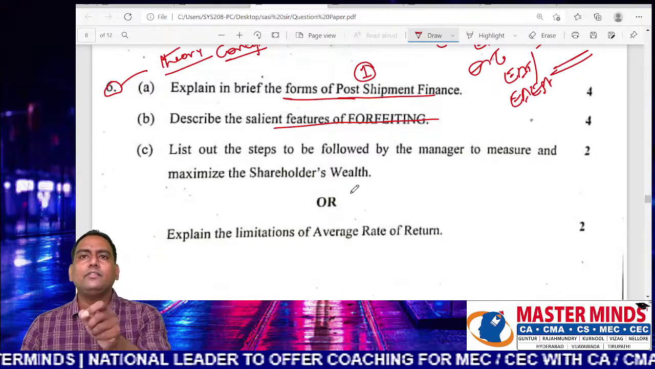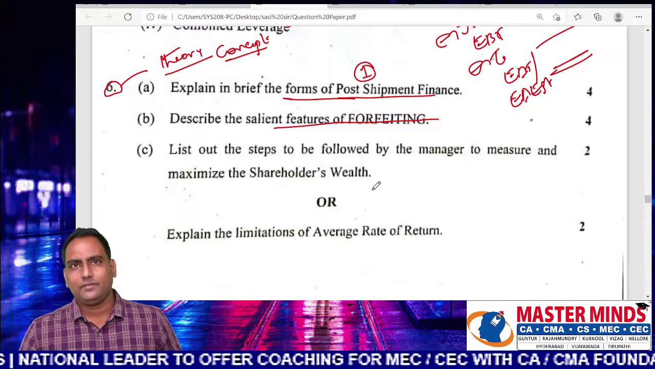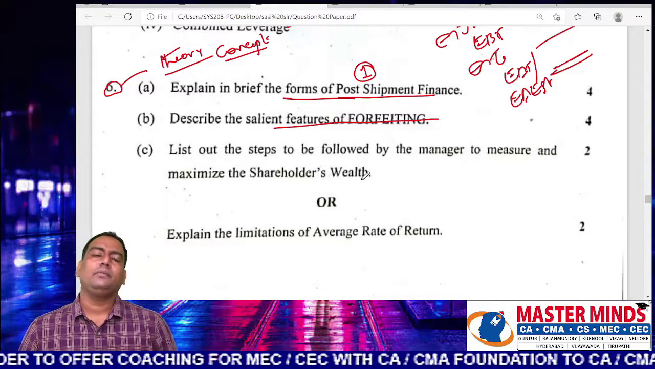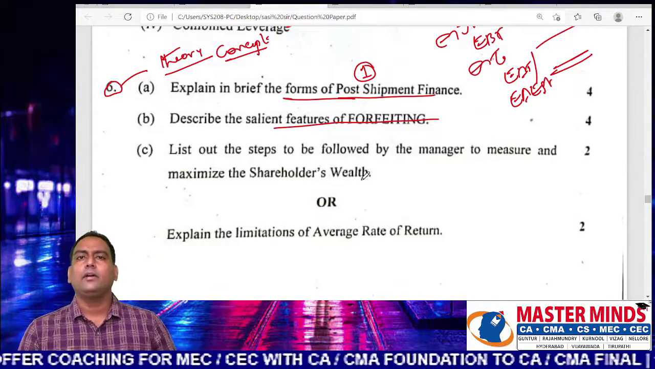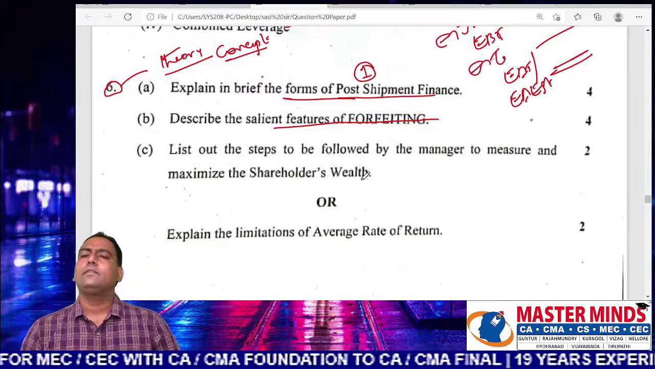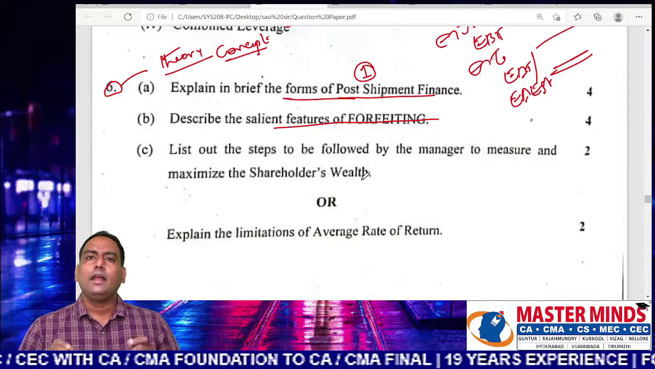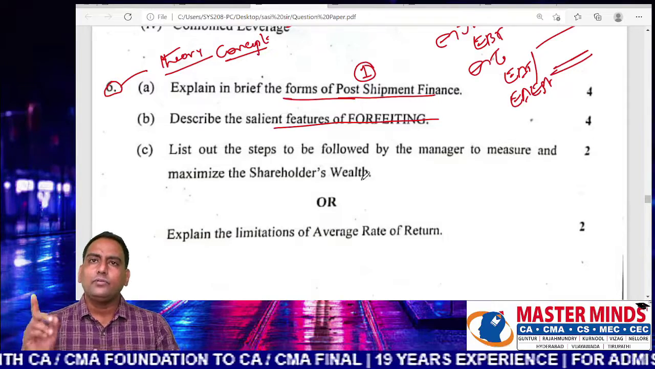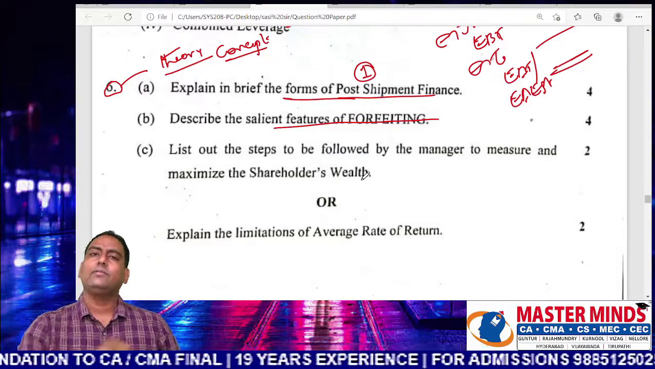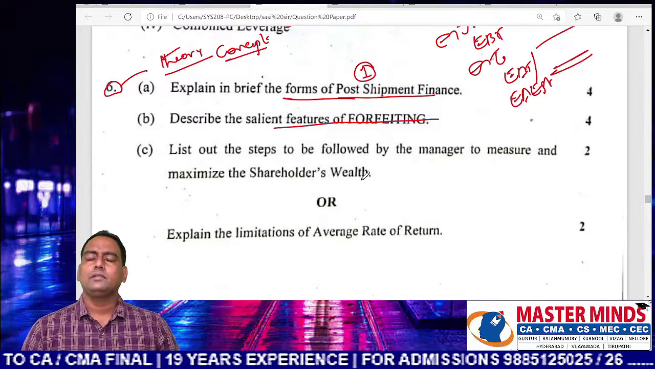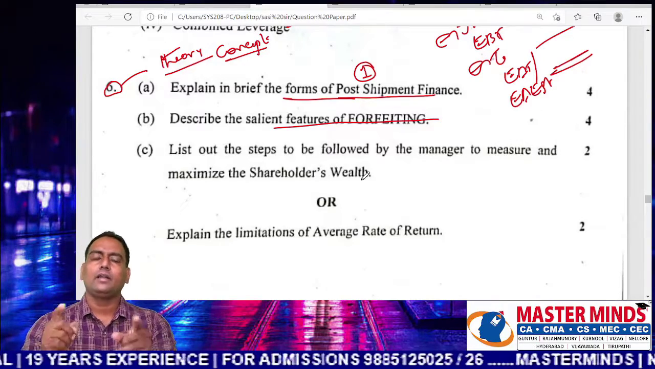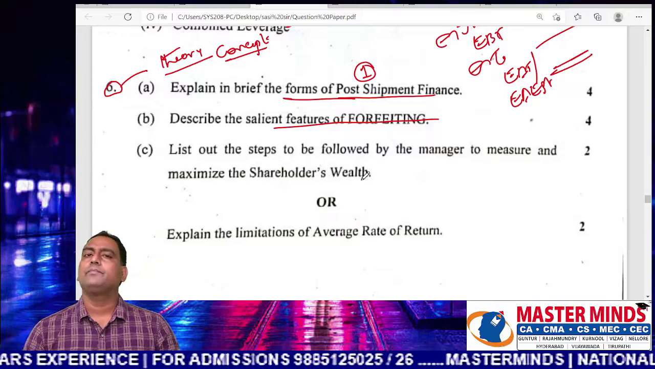List out the steps to be followed by the finance manager to measure and maximize the shareholders' wealth. This point is newly added in the study material. So what are the steps to be followed by the finance manager in order to measure the wealth of the shareholders? So 3 points here. First thing, he has to find out the future economic benefits on the basis of cash profit instead of accounting profit. Because we are doing investment in cash, the cost benefits must be done on cash basis. That is point number 1.